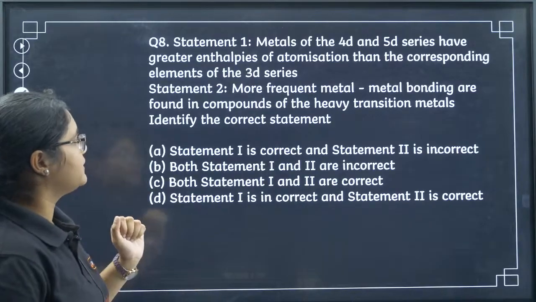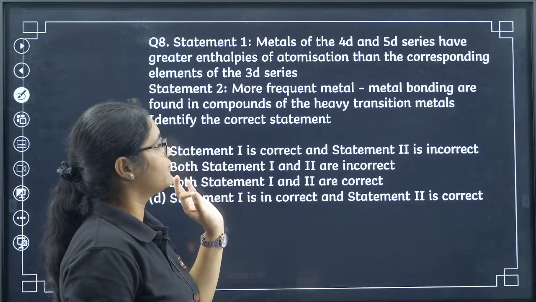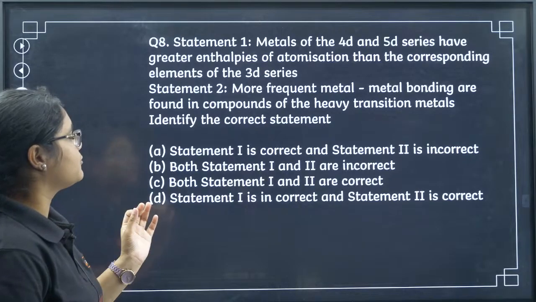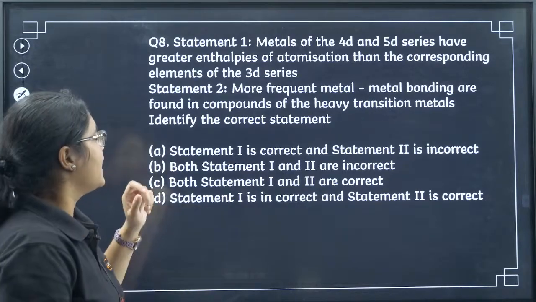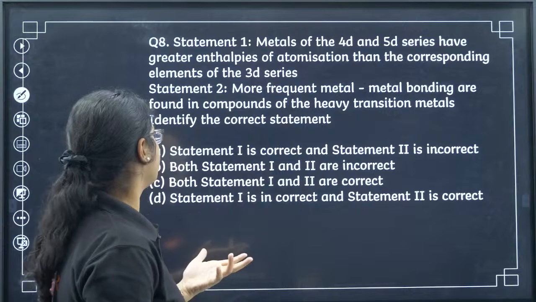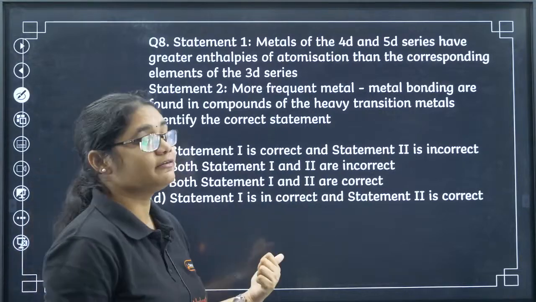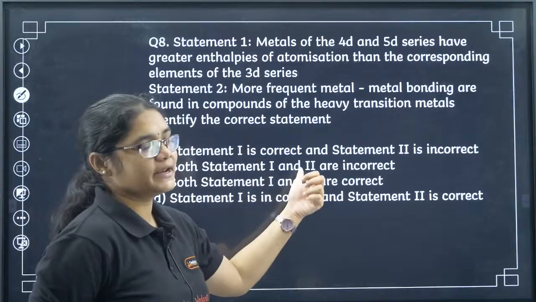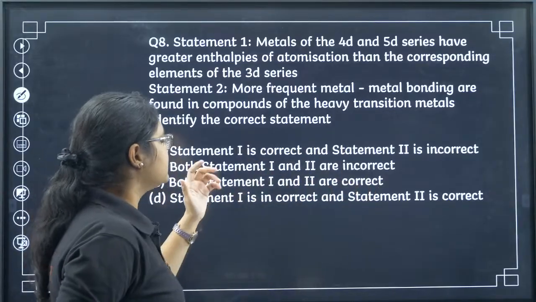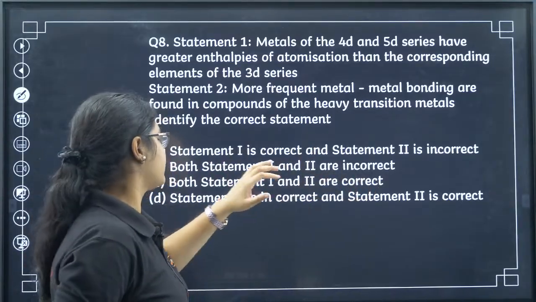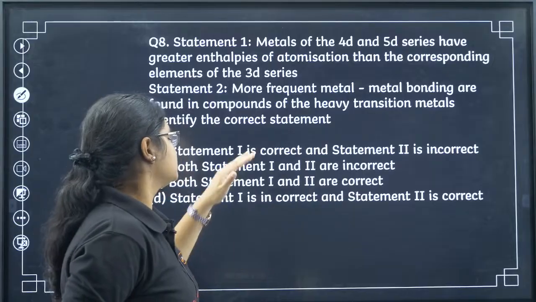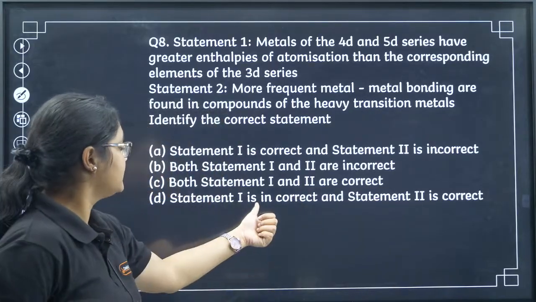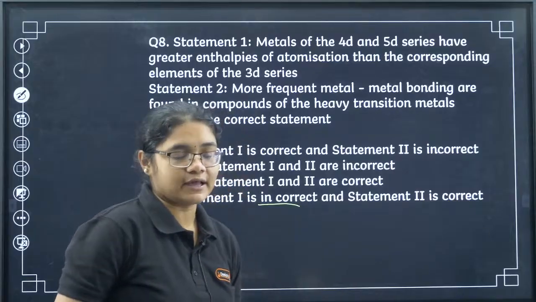So we have two statement based questions. Metals of the 4d and 5d series have greater enthalpies of atomization than the corresponding elements of the 3d series, and more frequent metal-metal bonding is found in the compounds of heavy transition elements. Identify the correct statement. Statement 1 is correct and 2 is incorrect. 1 and 2 both are incorrect. Both 1 and 2 are correct. Statement 1 is correct and statement 2 is incorrect. Statement 1 is incorrect and statement 2 is correct.